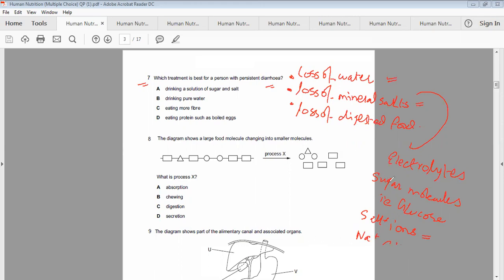So these are called the electrolytes or mineral nutrients. Their question is, which treatment is best for the person with persistent diarrhea? A, drinking of solution of sugar and salt.